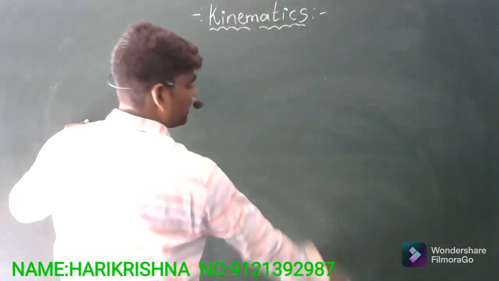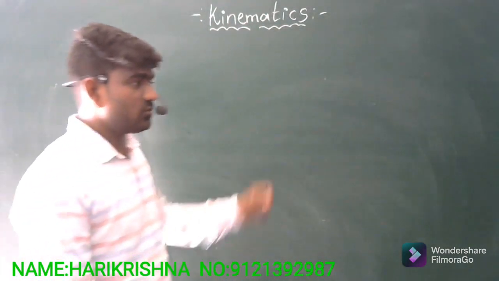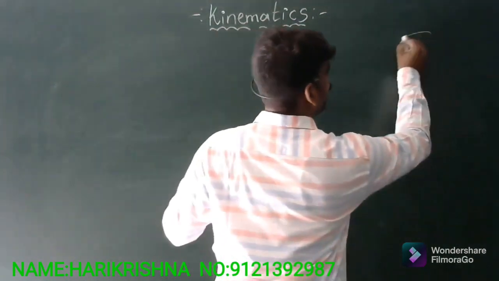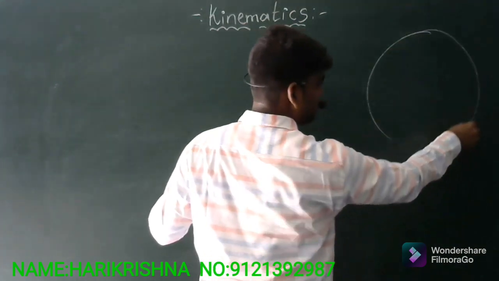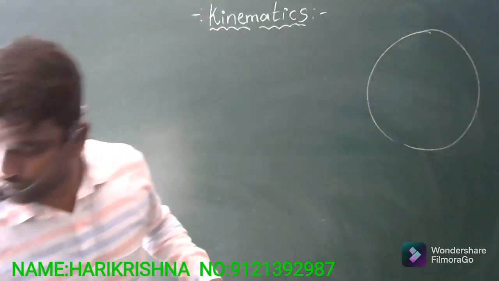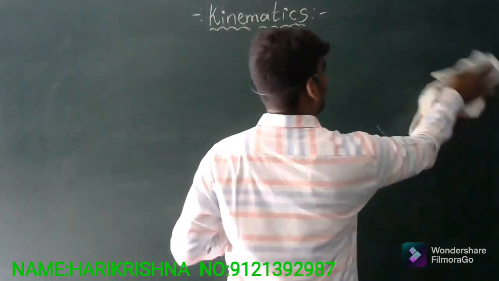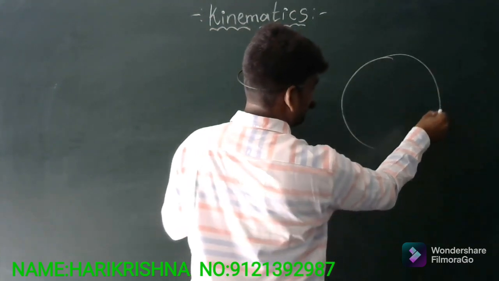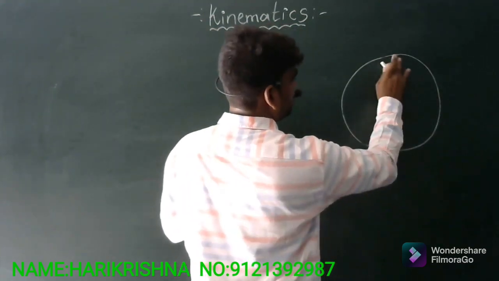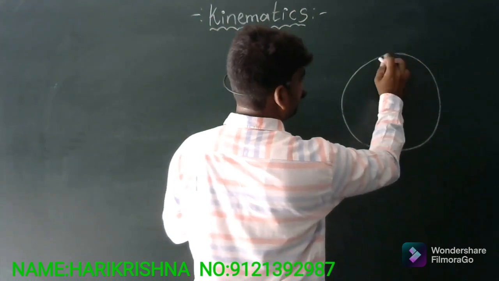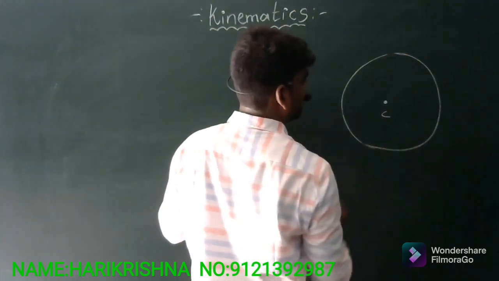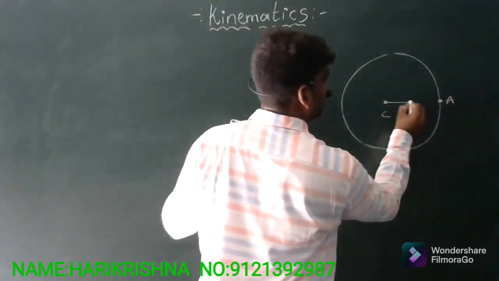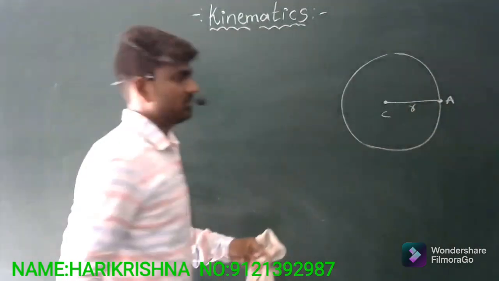Now, the basic concept where the questions will come. Suppose a particle is moving in a circular path. What will happen to its distance and displacement? This is very, very important, so please try to concentrate on this. This is the center of a circle, and this is one of the points along the circular path, and this is called the radius of the circle.